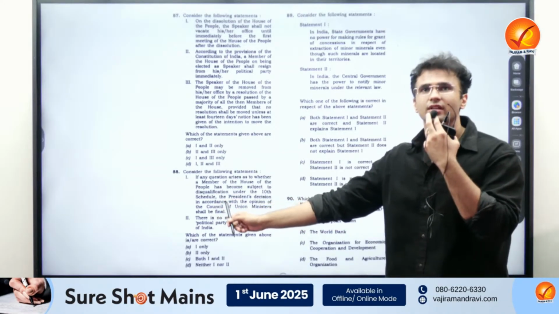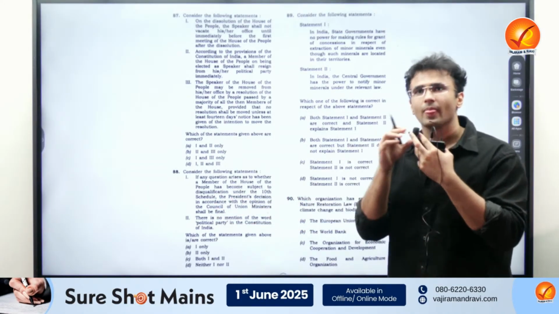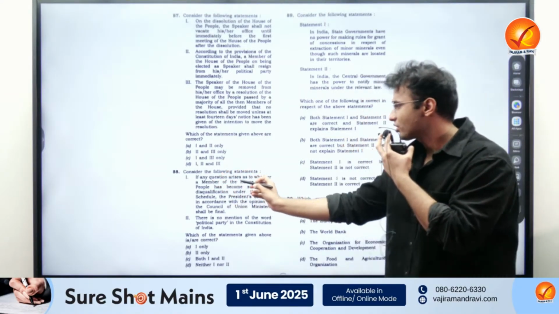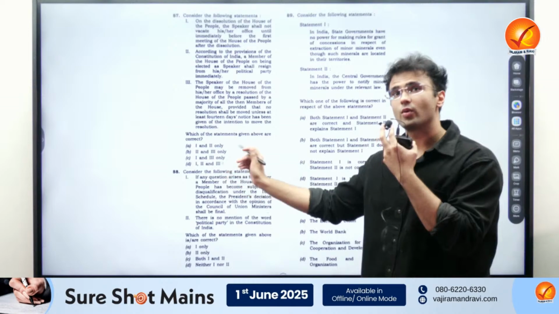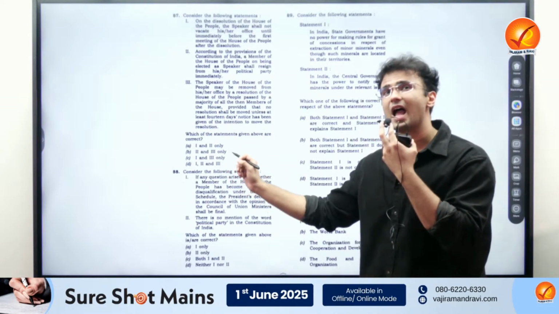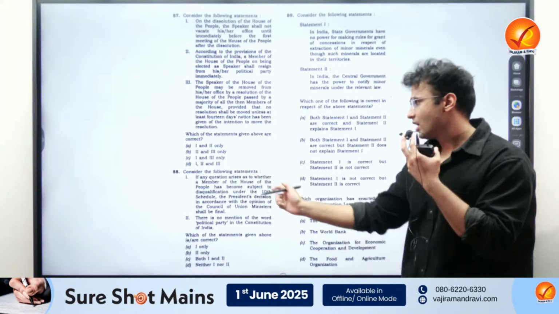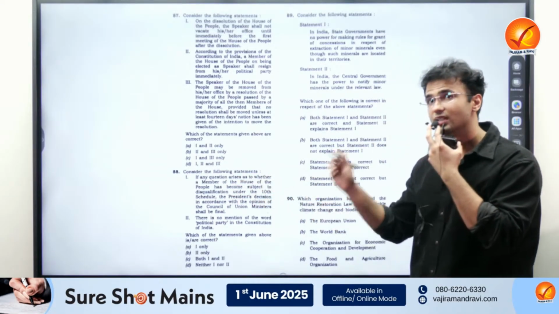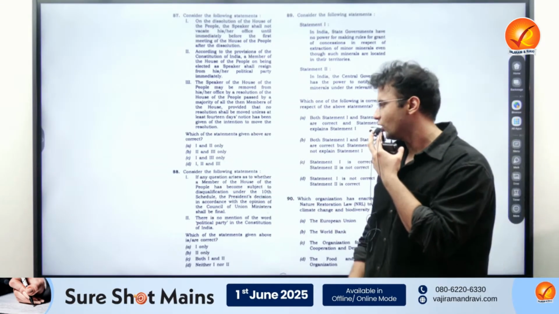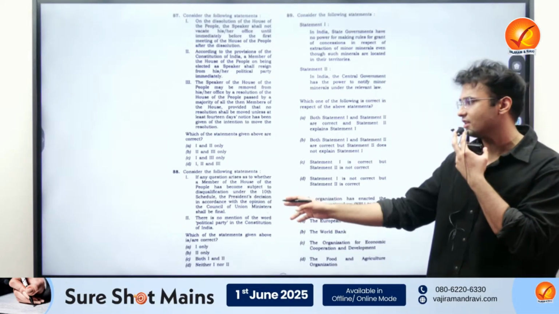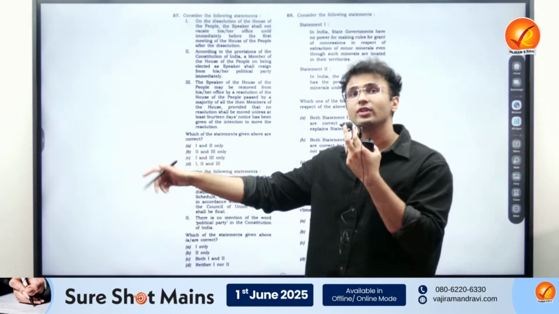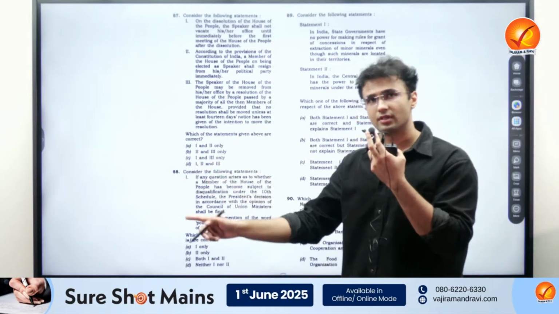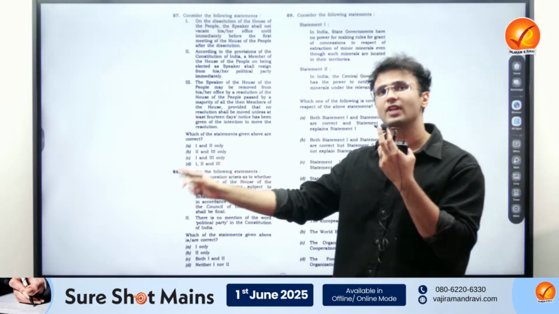Again, see this question, the 88th question of Part A. Here it is saying that if any question arises as to whether a member of the House of the People has to be subject to disqualification under the 10th Schedule, the President's decision in accordance with the opinion shall be final. But according to the defection law under the 10th Schedule, the decision goes to the chairperson or the presiding officer of that house, right?